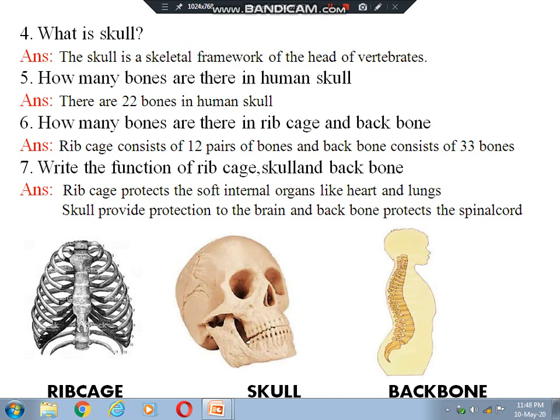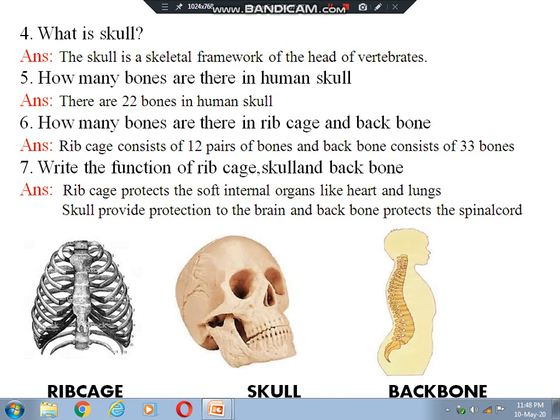The other name of backbone is vertebral column. Once again I am repeating, our backbone or vertebral column is made up of 33 bones. These bones look like almost ring-like structures arranged one above another.